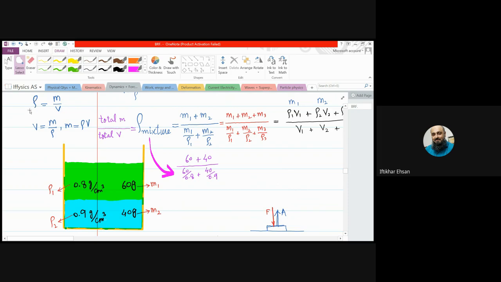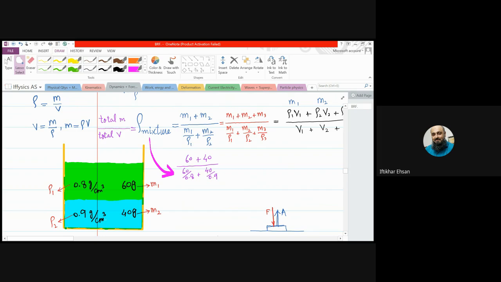So the formula of density tells us density is mass over volume, and volume is equal to mass over density. So the first volume will be first mass divided by its density, and the second volume will be second mass divided by its density, and the plus tells this is total volume, and here the plus tells this is total mass. Total mass divided by total volume gives you the density of the mixture. Here is the solution for your convenience, but we just need common sense, it is not difficult.